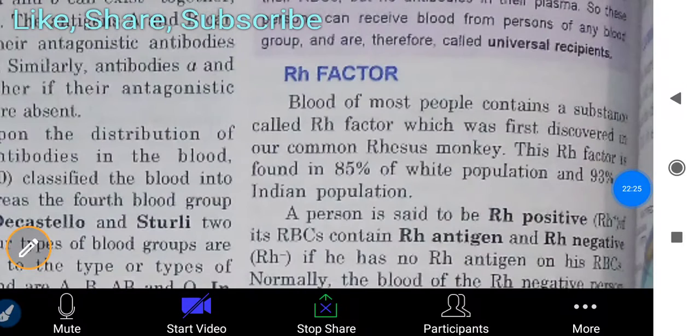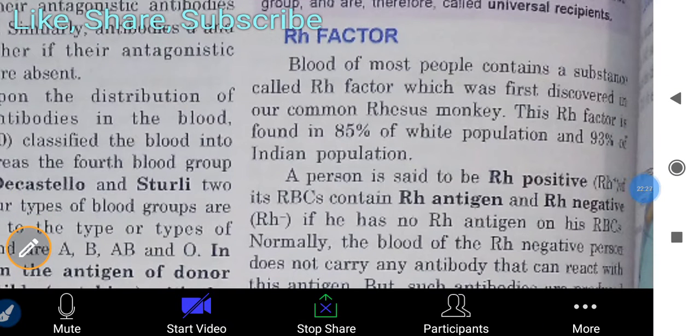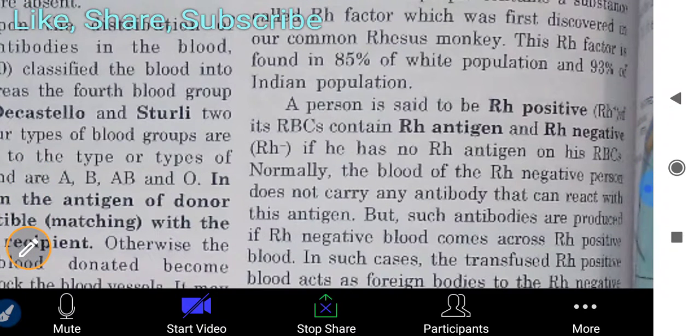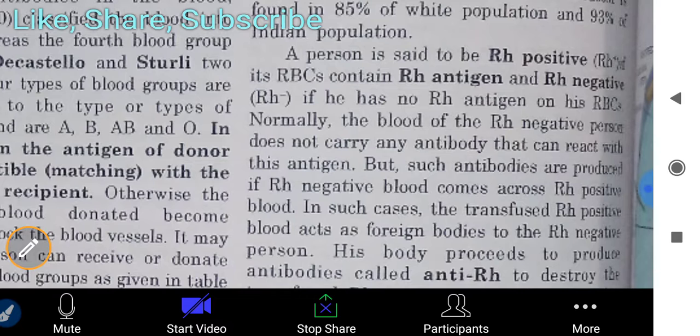Rh factor. Blood of most people contains a substance called Rh factor, which was first discovered in the rhesus monkey. This Rh factor is found in 85% of the white population and 93% of the Indian population. A person is said to be Rh positive when his RBCs contain the Rh antigen, and Rh negative if he has no Rh antigen on his RBCs.